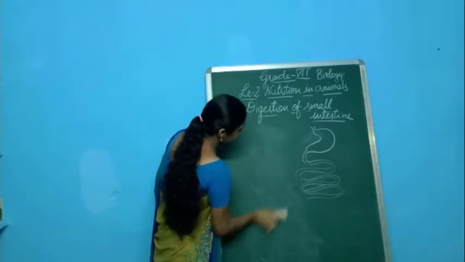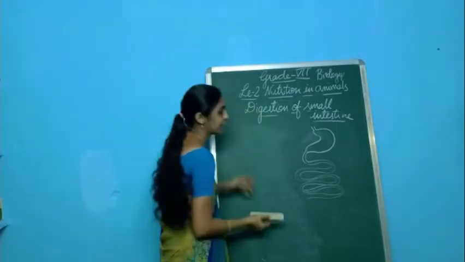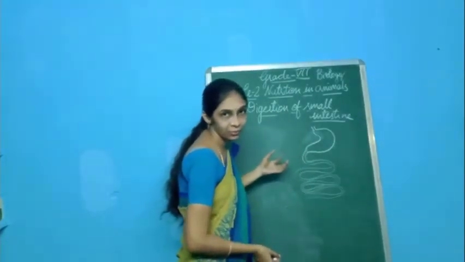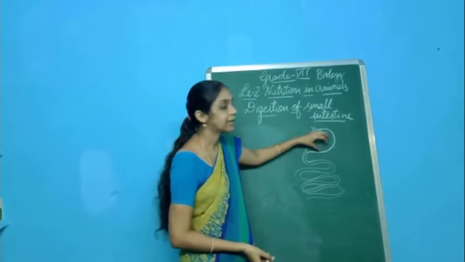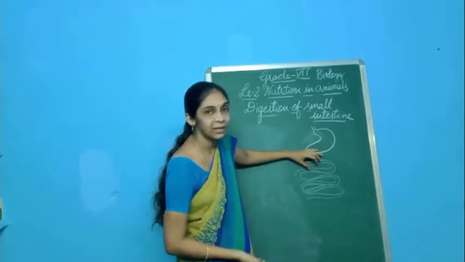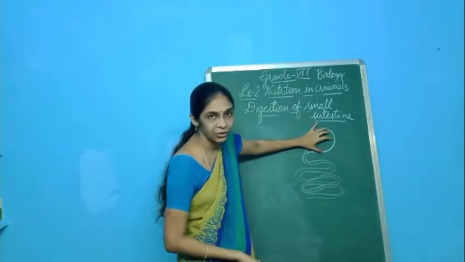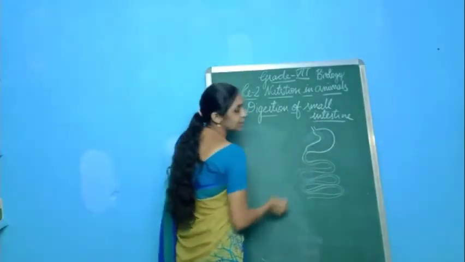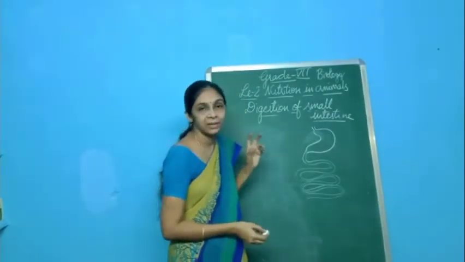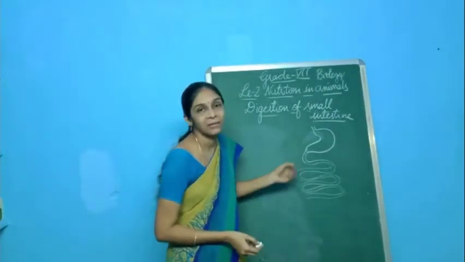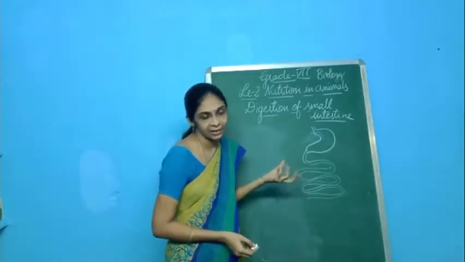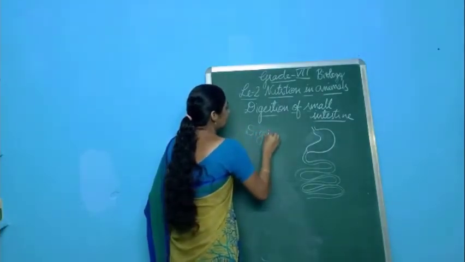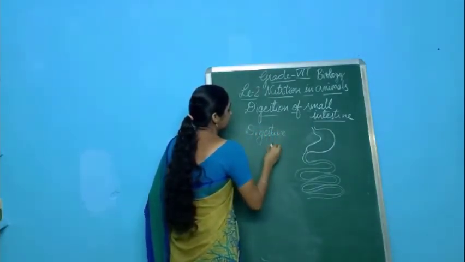In the small intestine, like in the case of the stomach, digestive juices are secreted when the food enters the small intestine after undergoing digestion in the stomach. Whatever food enters the small intestine, immediately the small intestine will secrete some digestive juices. So what are the different digestive juices that are secreted?